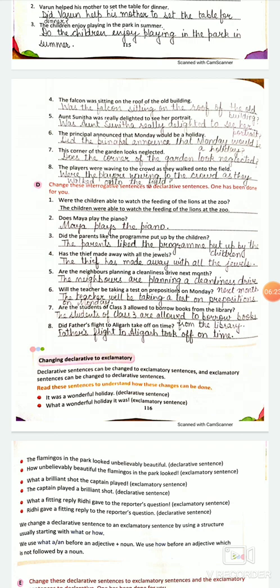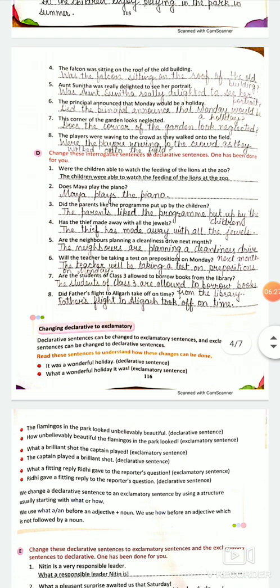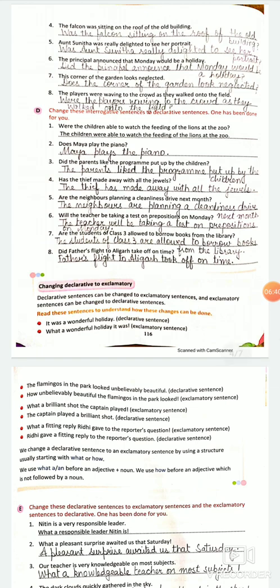So I'm jumping to the D1. Change these interrogative sentences to declarative sentences. One has been done, right? See, first one is done. I'm coming to the second one. It's interrogative. We have to change it into declarative. Does Maya play the piano? Does means it's simple present. So Maya plays the piano, right? Play will change into plays because Maya is singular.